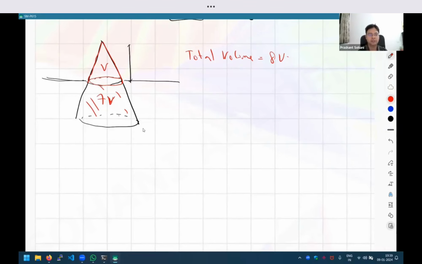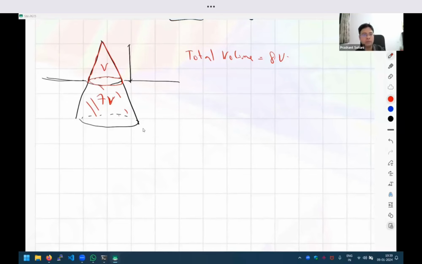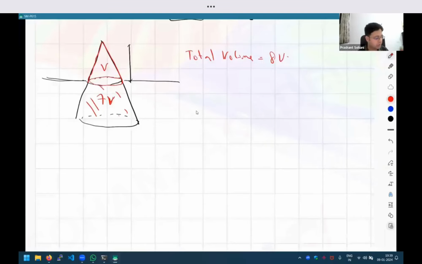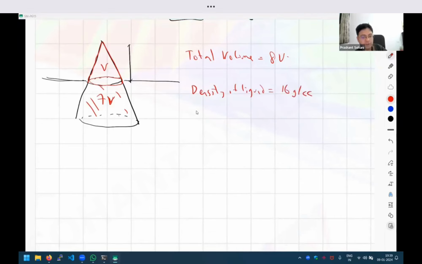So this intuition, this understanding, is very important to save your time. See, if you calculate the volume with the variables they have given, you will still get the answer, but you will just spend more time without any reason. Okay. So now let us start to apply the information that it is floating in the liquid. We know the density of the liquid. So the density of the liquid is given as 16 gram per cc, right?